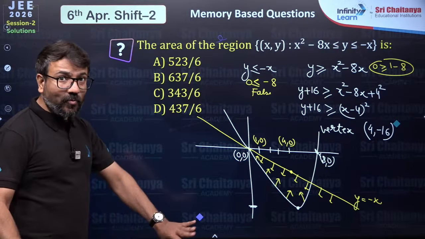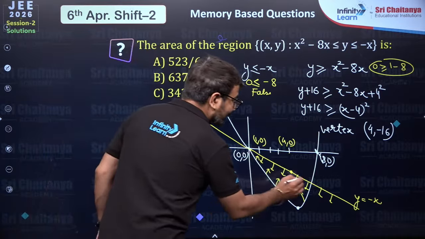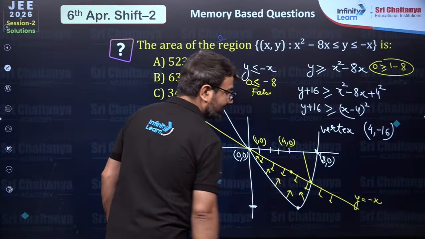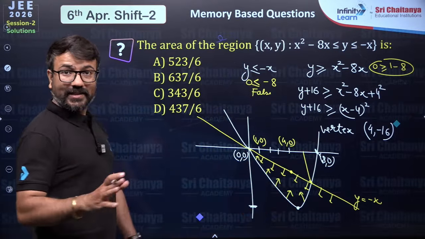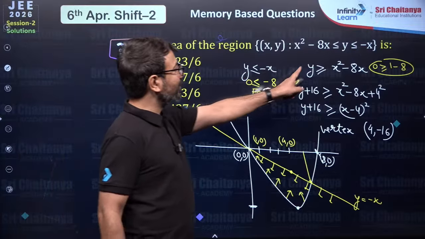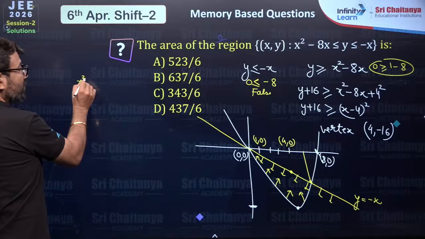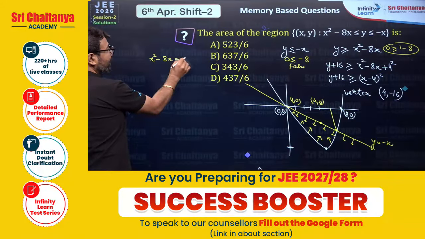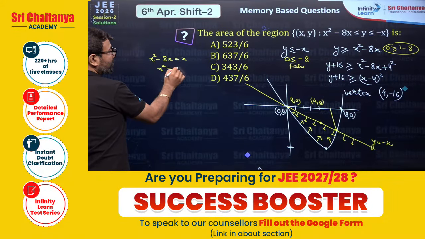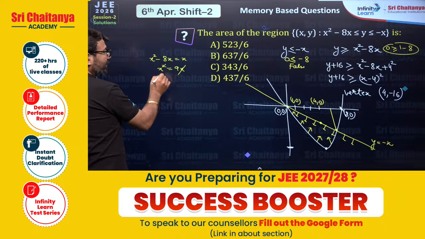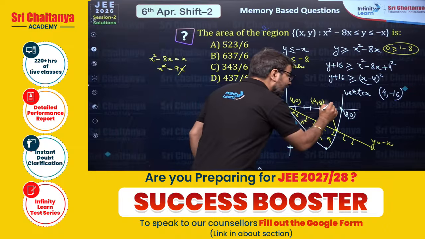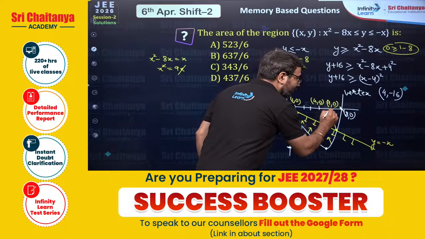So you can do one thing. You can find here the point of intersection between the line and the parabola. So you can keep the value of y as x over here. And then you will observe that x square minus 8x is equals to x. So x square will be equals to 9x. One is x value 0, we already know. Other is x value 9. So this is the 9 comma 0 that you got as the coordinate.